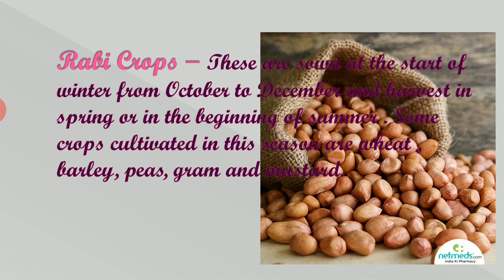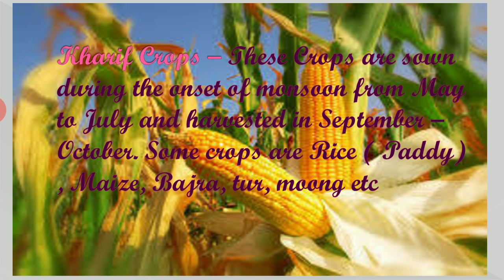Some crops cultivated in this season: wheat, barley, peanut, gram, mustard, etc. Kharif crops are sown during the onset of monsoon, that is May to July, and harvested between September and October. Some important crops: rice, also known as paddy, maize, bajra, tur or arhar,